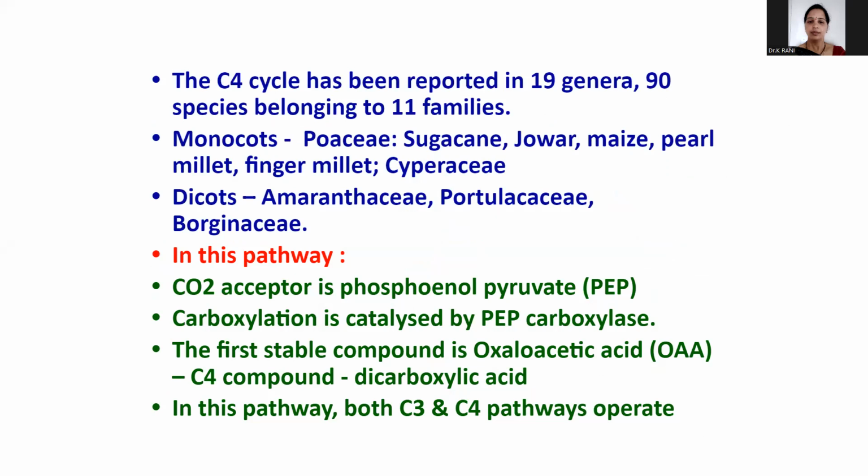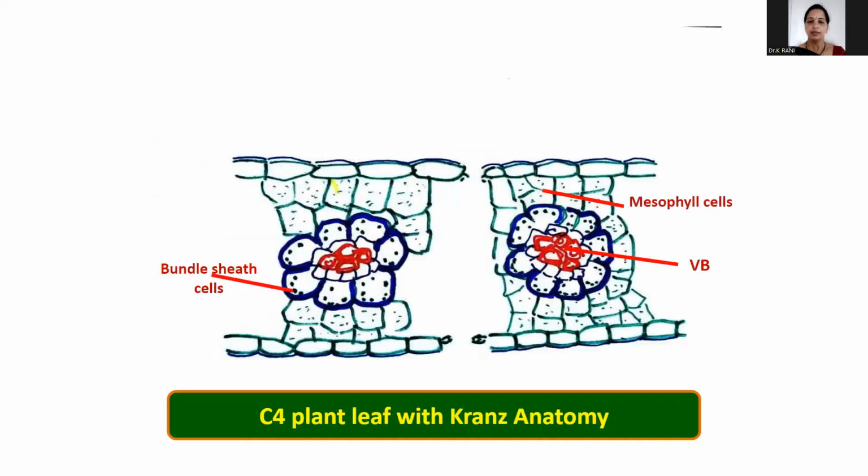It is a dicarboxylic acid, so two carboxylic groups are present in this compound. That's why this is also known as the dicarboxylic pathway. In this pathway, both the C3 and C4 pathways operate.